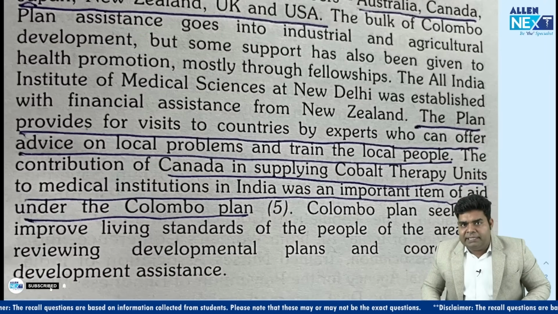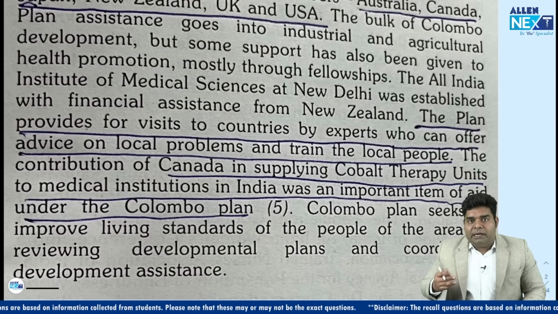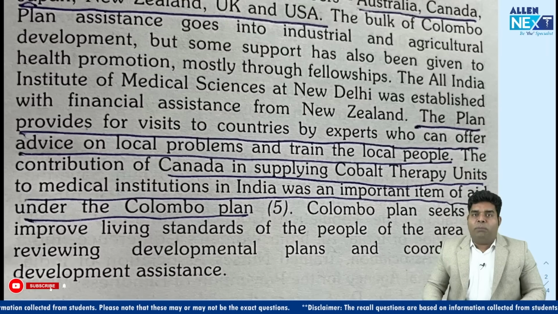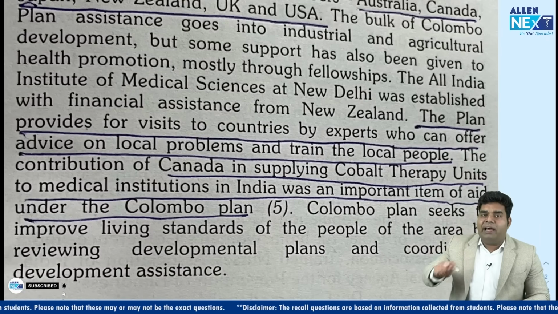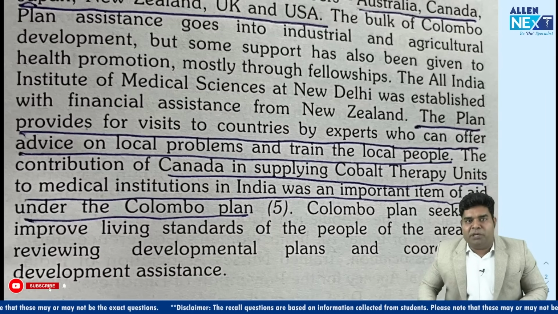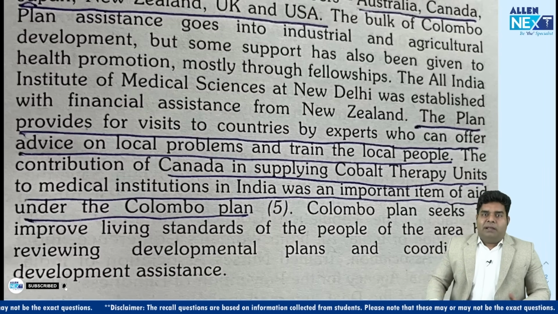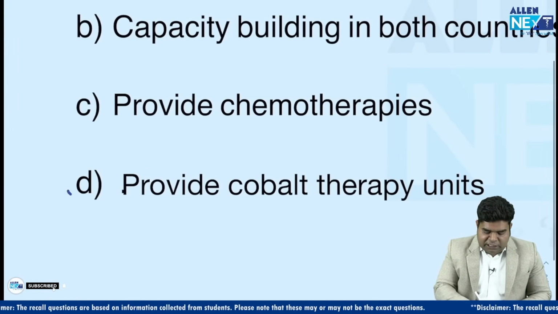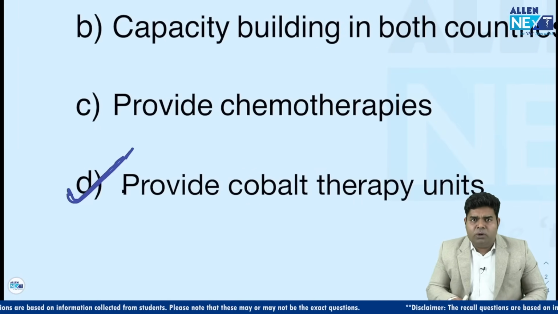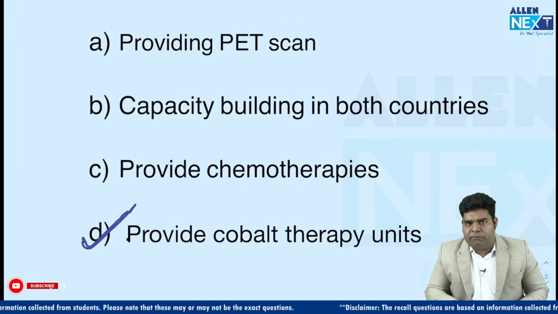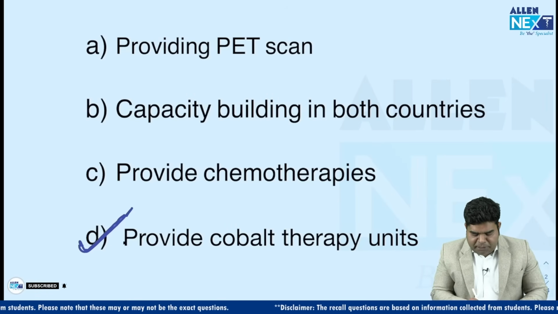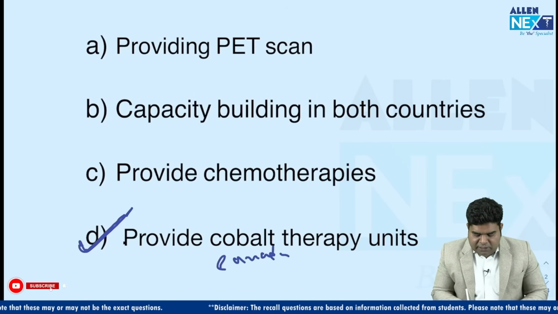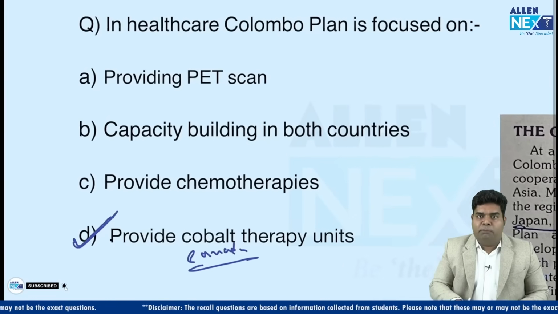But the main plan is that it can offer advice on local problems, train local people, and Canada is supplying cobalt therapy unit to medical institutions under Colombo Plan. So the answer was provide cobalt therapy unit. Although capacity building is also a work of Colombo Plan, cobalt therapy unit from Canada was the direct answer for this question.